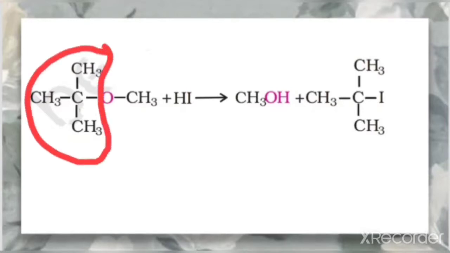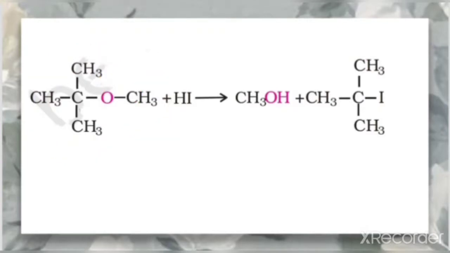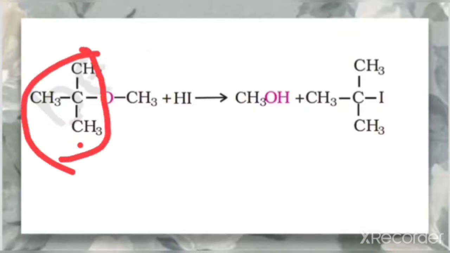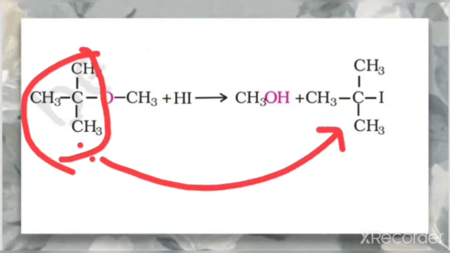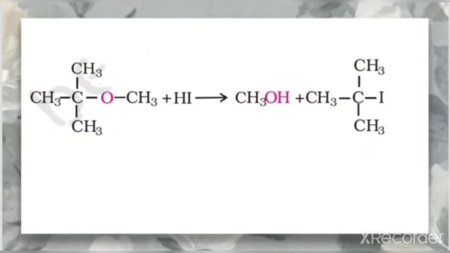One of the R groups is a tertiary alkyl group, the other one is CH3. In that case, the tertiary part, this part, will form the halide, and the other part forms the alcohol. That is the most important point you need to remember here.